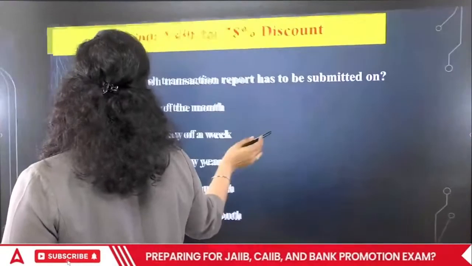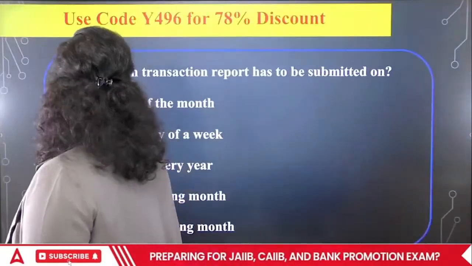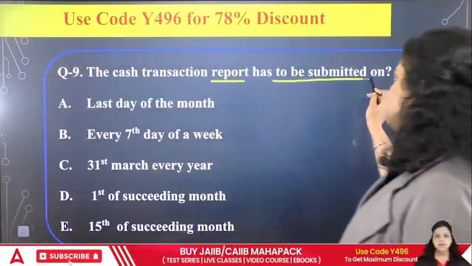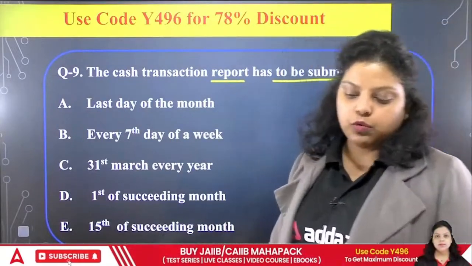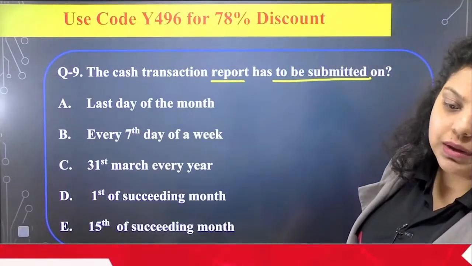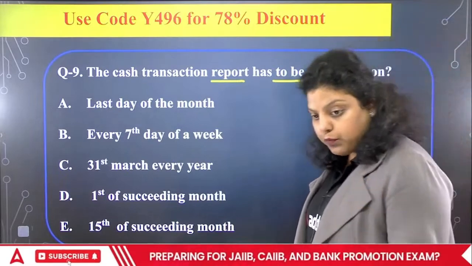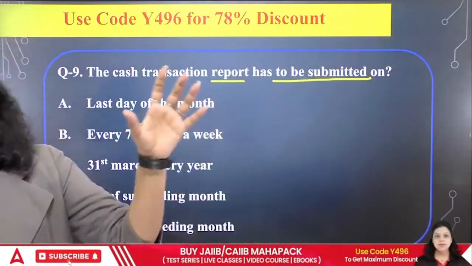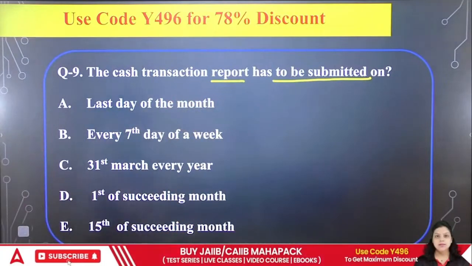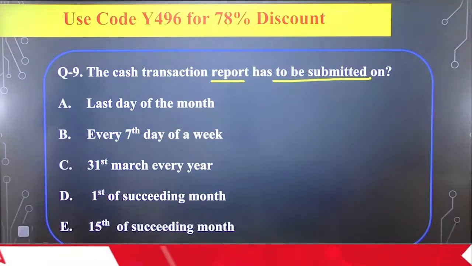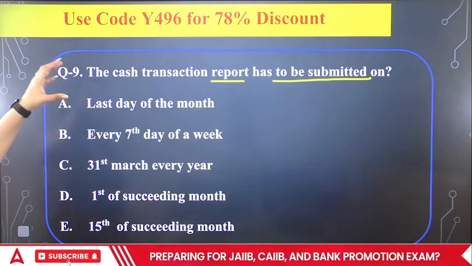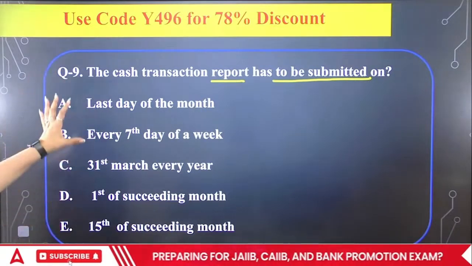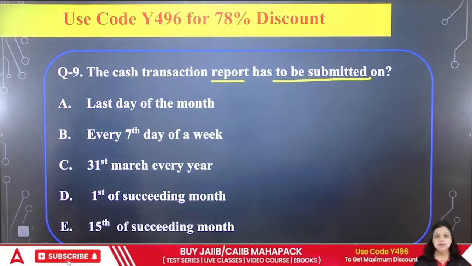Now, 9th question is talking about the cash transaction report has to be submitted on. So first of all these reports are submitted by the principal officer, and it is submitted to the financial intelligence unit. So after how much duration should the cash transaction report be submitted?